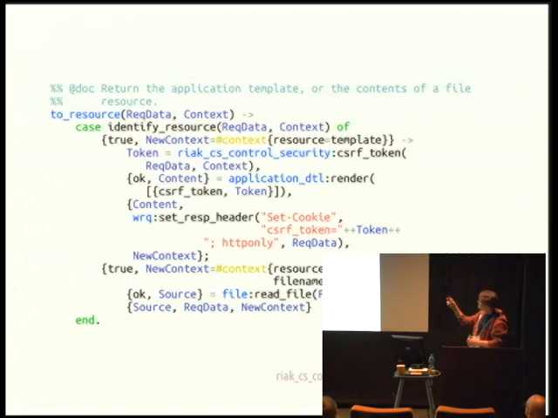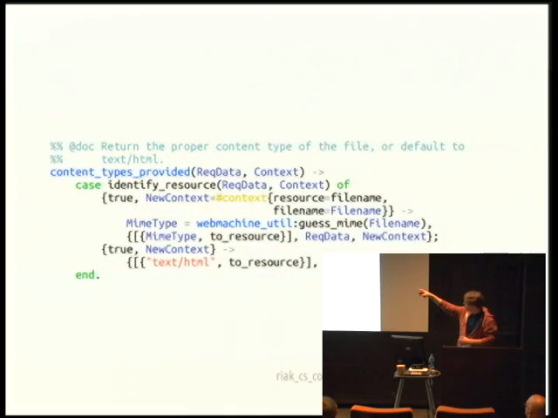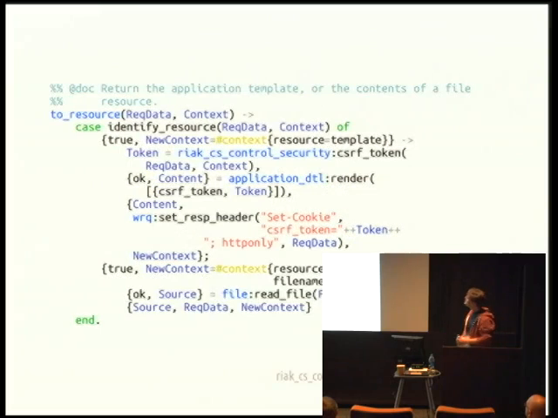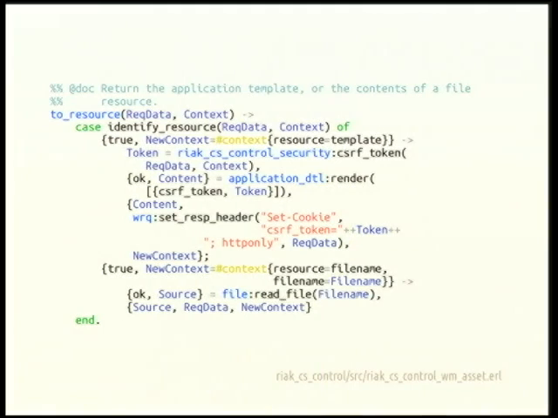So the toResource function you see is referenced here: text/html toResource, MIME type toResource. Do that pattern matching. You've seen this in Corey's example. You saw it in Susan's example. After that, if it's the template, we do some CSRF stuff. We'll talk about that in a few minutes. We have many slides on that. And we render the template.